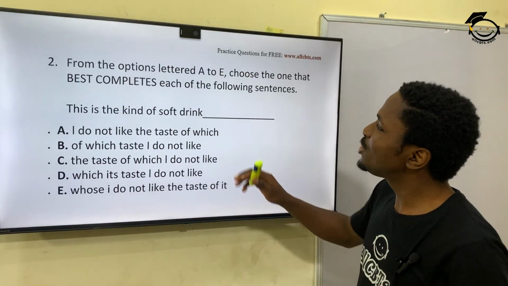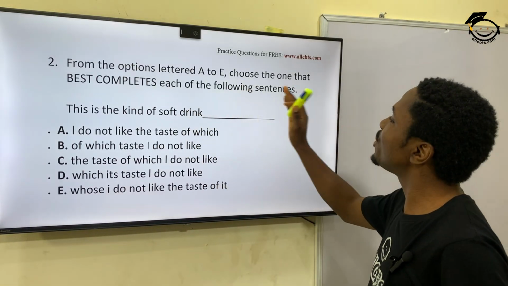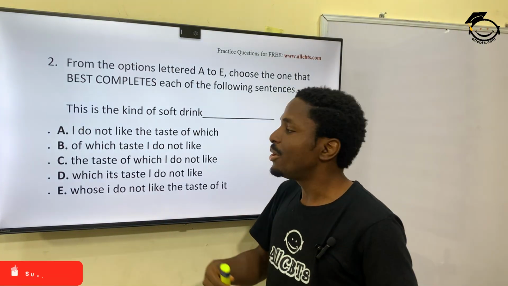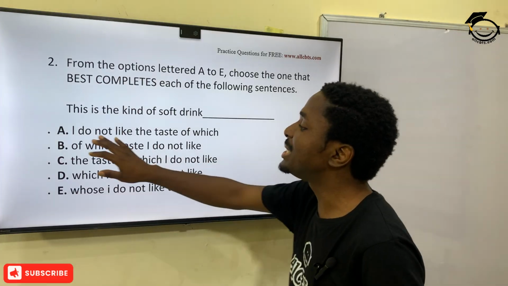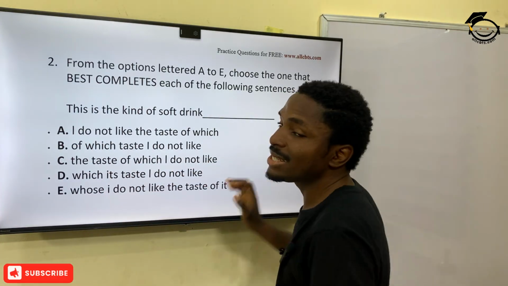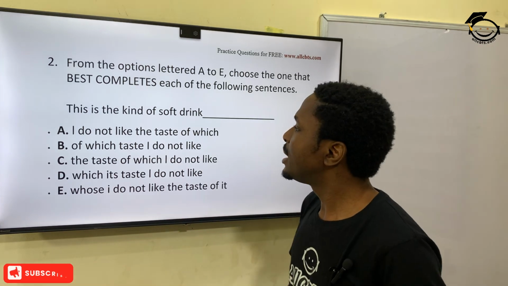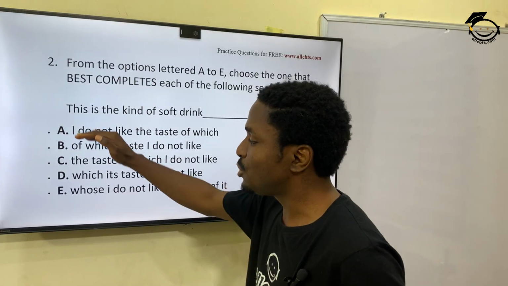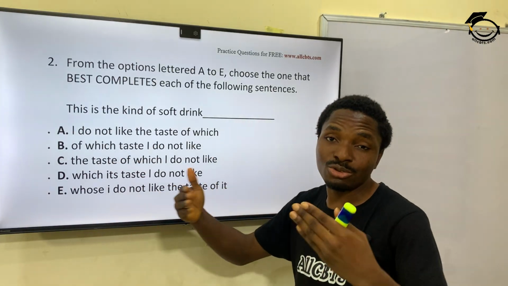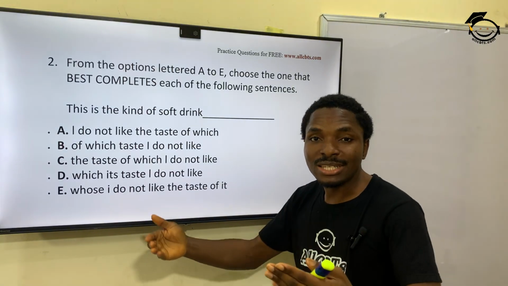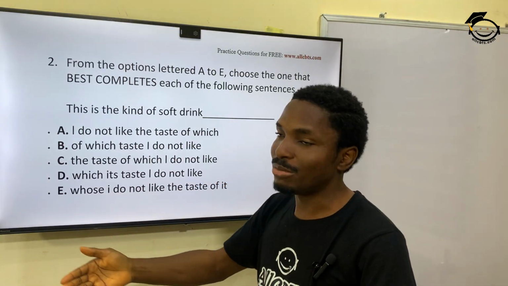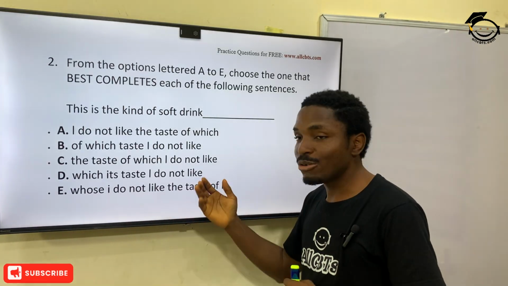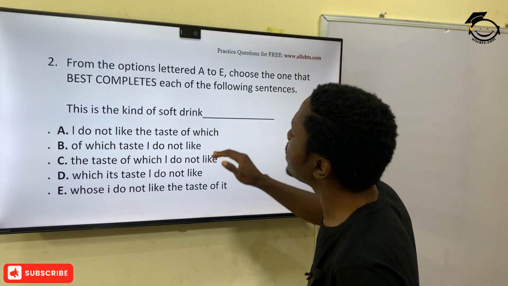Question 2. Choose from the options letter A to E, the one that best completes each of the following sentences. Alright, so we have the gap. We need to take from these options to fill in this gap to complete the sentence. This is the kind of soft drink dash. Now choose the option. I should give you time to think through and choose the option as though you are simulating your WAEC NECO GCE. But for the sake of time in this video, I don't want it to be too long. I'll choose for you.